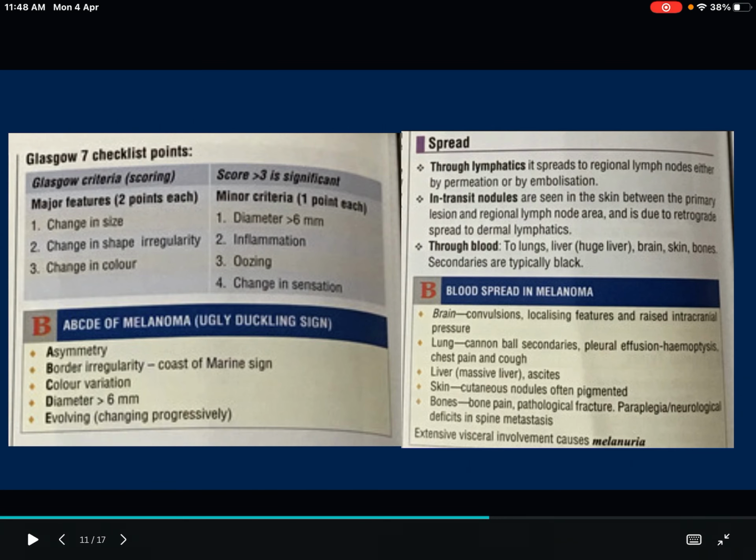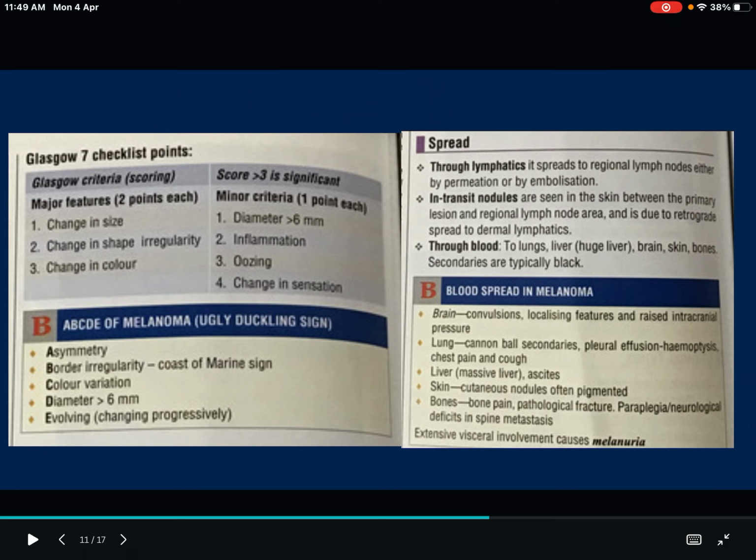can be seen. Now here there are 4 different things that you have to notice from this picture. First one, on the left side, is the Glasgow 7 checklist point. You know Glasgow coma staging and all. Here it is for malignant melanoma. It has major criteria and minor criteria, and each major criterion has 2 points, and each minor criterion has 1 point each. Let's see what the major criteria are.